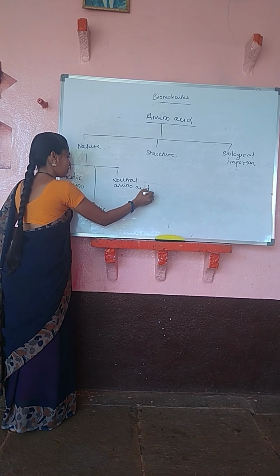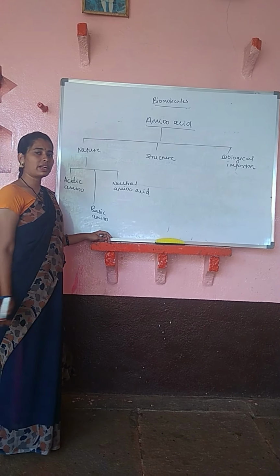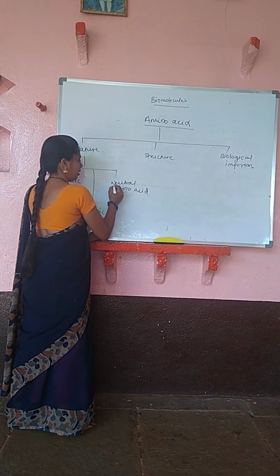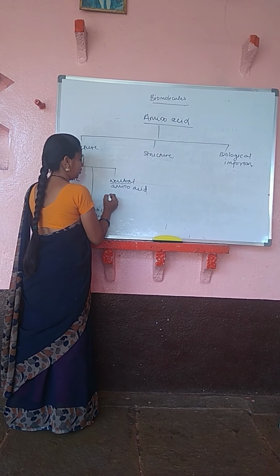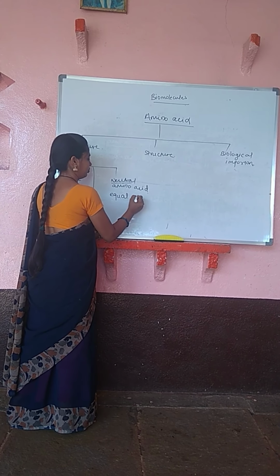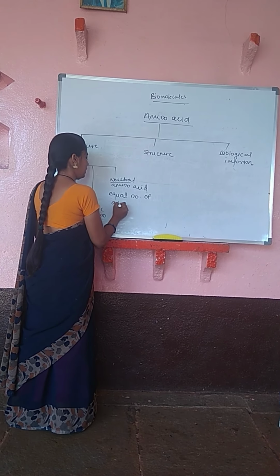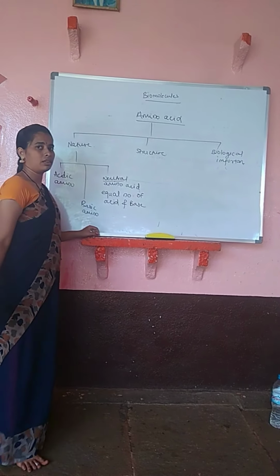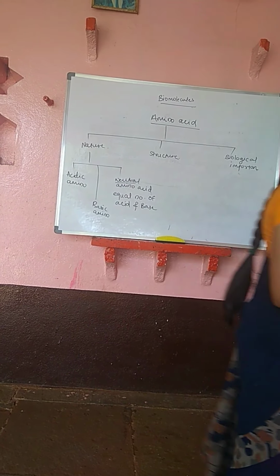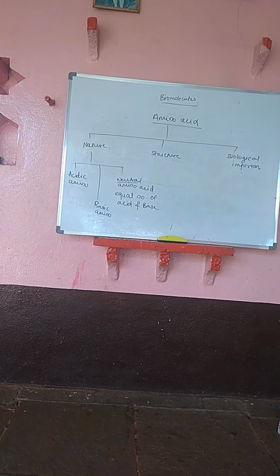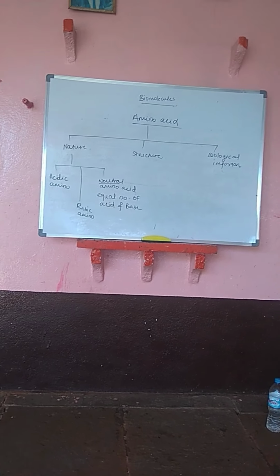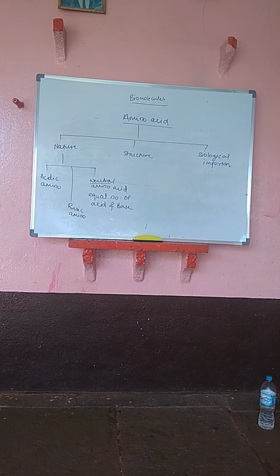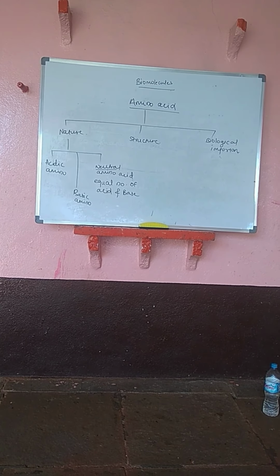Let me clear that. When the amino acid contains an equal number of acid and base groups, then it will be the neutral amino acid.